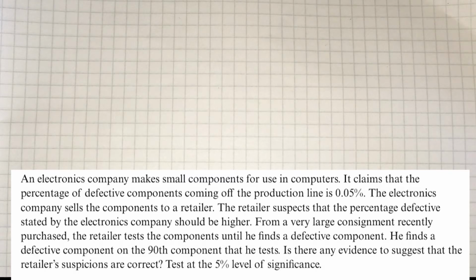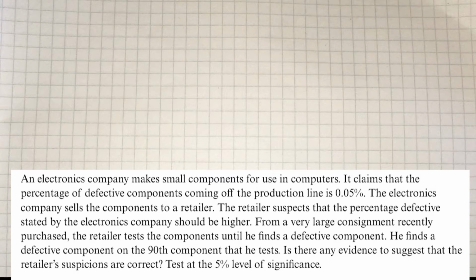In this next question, we're looking at an electrical company which makes components and claims that the percentage of defective components is only 0.05%. Now, a retailer buys these components but suspects that the percentage is actually higher. The retailer decides to conduct a test, and in doing the test, he's just going to keep on testing individual components until he finds a defective component. So finding a defective component is finding the first defective component. It's a geometric distribution once again.